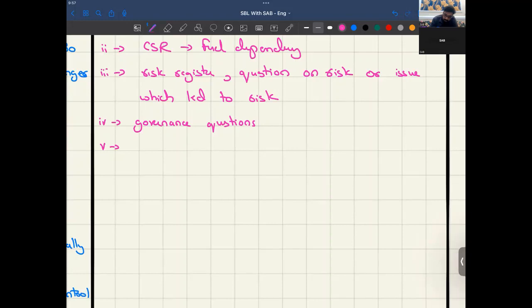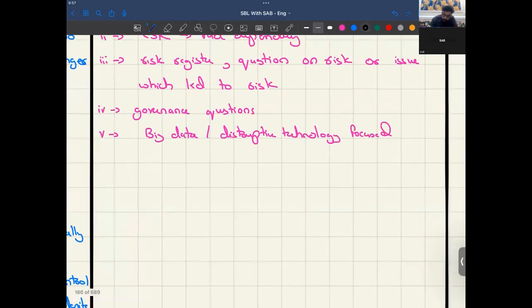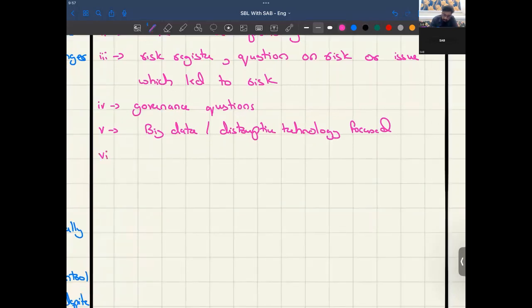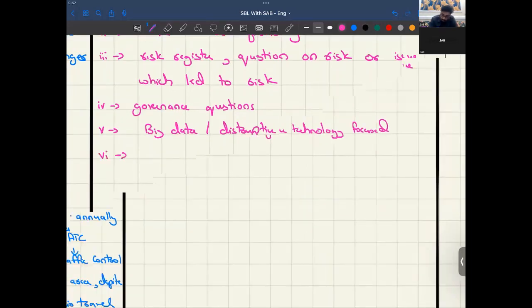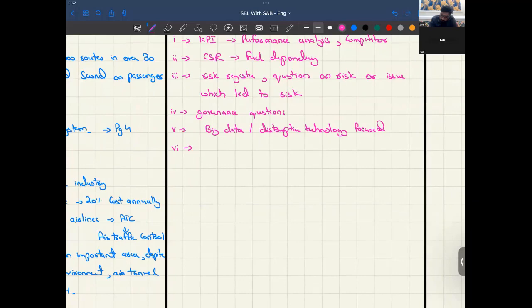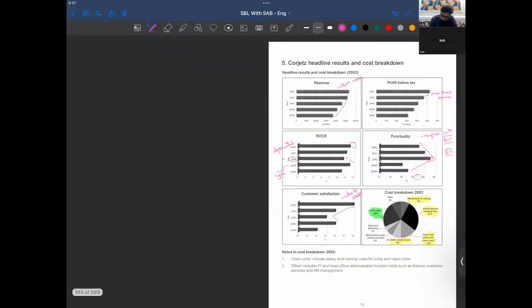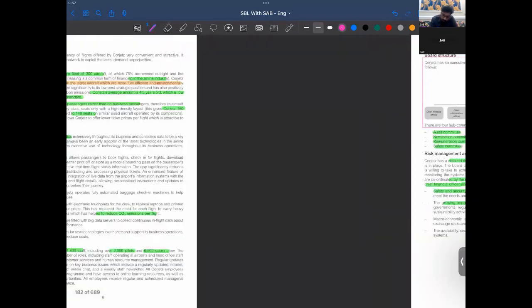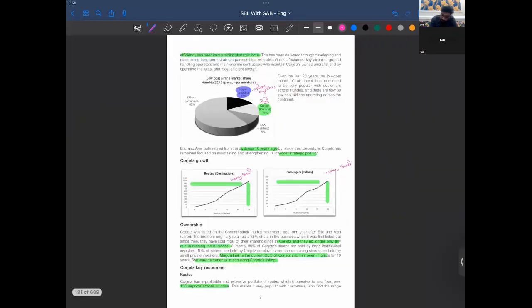Similarly, big data or disruptive technology could be asked, as this seems to be technology focused, right? Now, appraisals, yeah, appraisals.